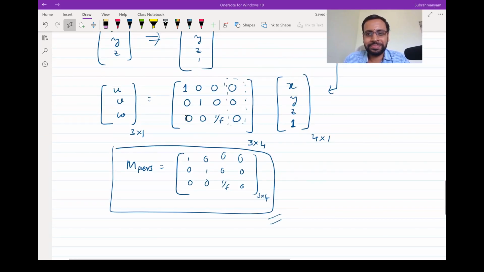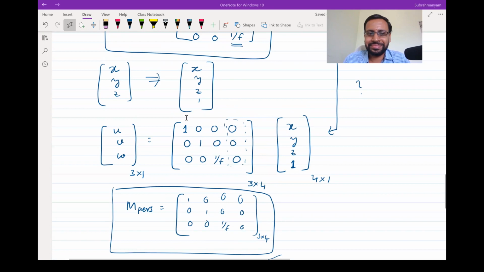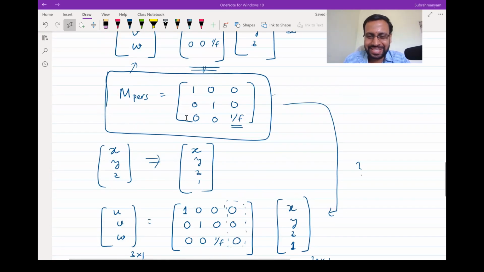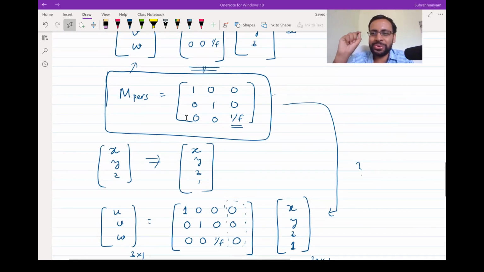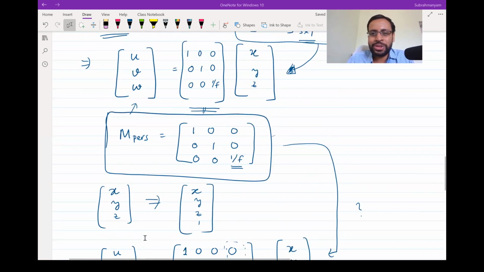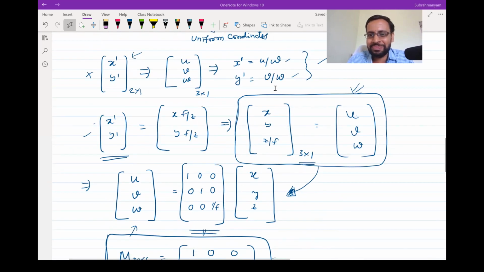Just to verify, the output here, the UVW vector. In essence, we are changing the 3D coordinate system into 2D coordinate system plus some scale factor. See, at the end, perspective projection means you should have only X dash and Y dash. Your end result is not in UVW. Your end result is in X dash Y dash, which you could calculate given UVW by simply dividing the U and V values with W. That is your end result. X dash Y dash is the projection of the point XYZ.